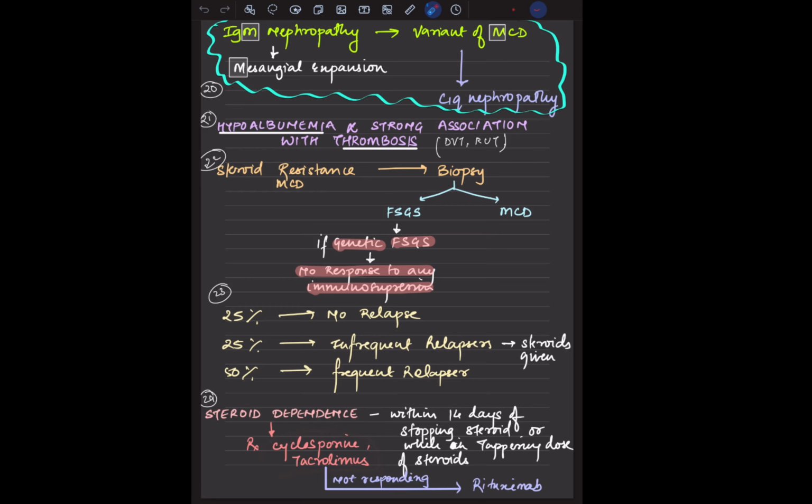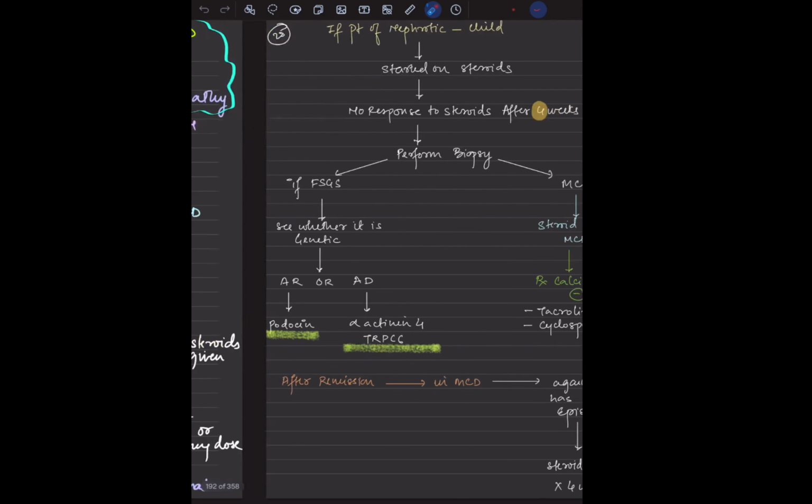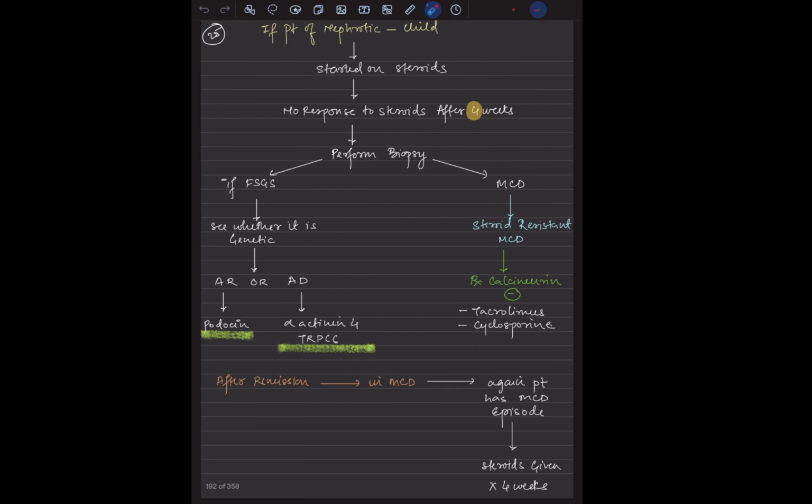So you can just remember that if it is dependence, relapser, or any of the steroid resistance cases, you have to go with cyclophosphamide, tacrolimus, cyclosporin. Okay, these are the three drugs which we are using. Now, if a nephrotic patient, a child, comes and is started on steroids, and there is no response after say 4 weeks, we perform a biopsy, and it is 4 months in case of the adult.